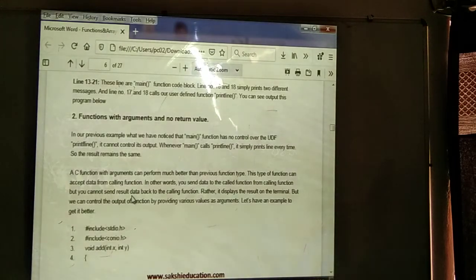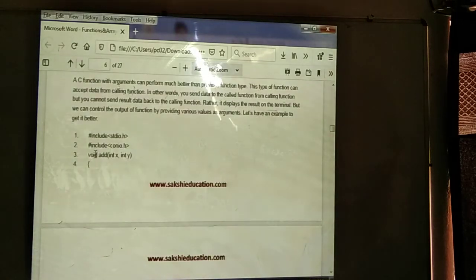In this example we have declared #include <stdio.h> and #include <conio.h>. These are the two header files we have declared, and we have declared one function, void add. Void is a data type; it cannot return any value. For that reason we are not using any return value. The add function uses two parameters. Means we are passing two arguments, int x and int y.